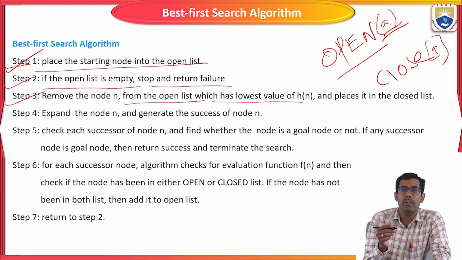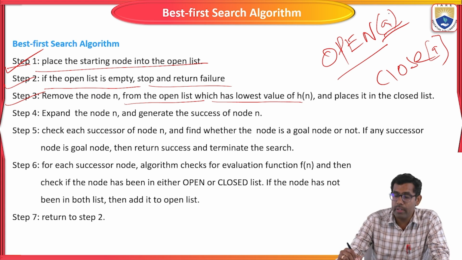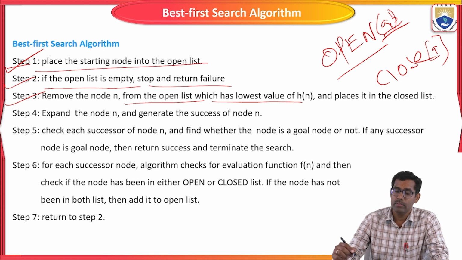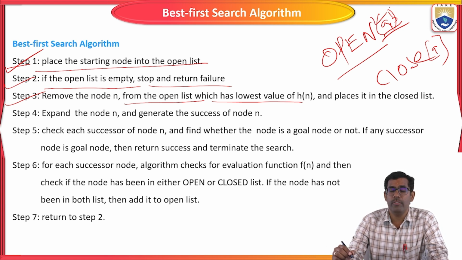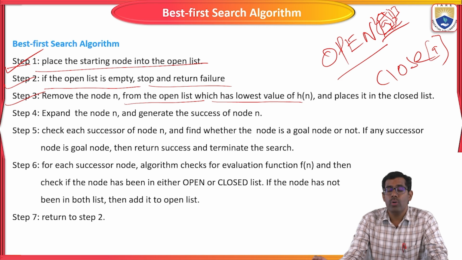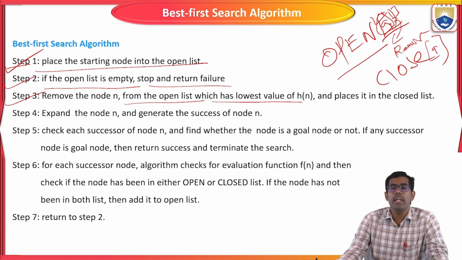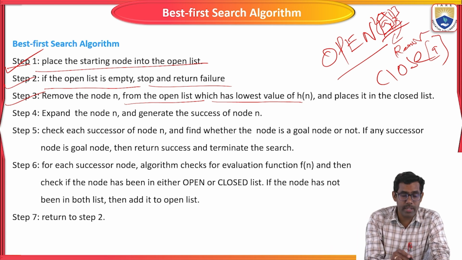The remaining nodes we have to remove from the open list. For A, B is on the open list. Here A has the value 2 and B has the value 3. Now we select the next root node as A, and B we are going to remove. That is step 3.